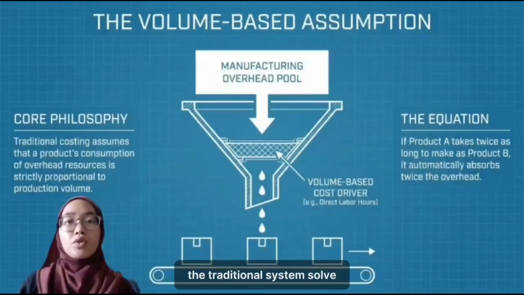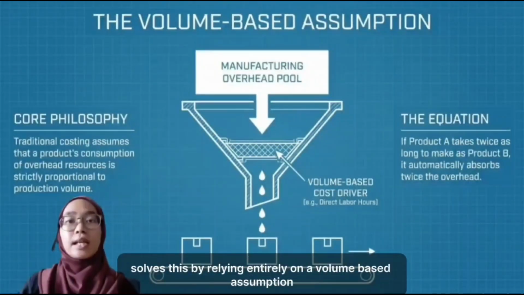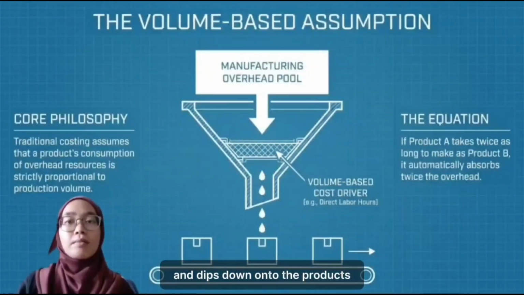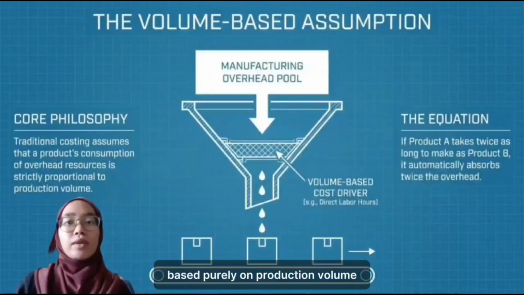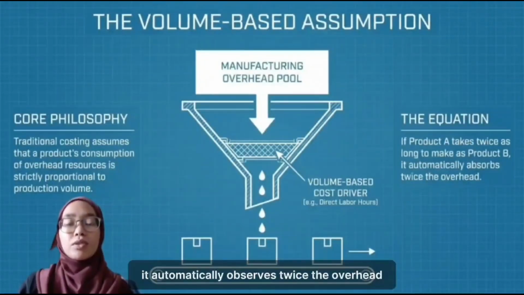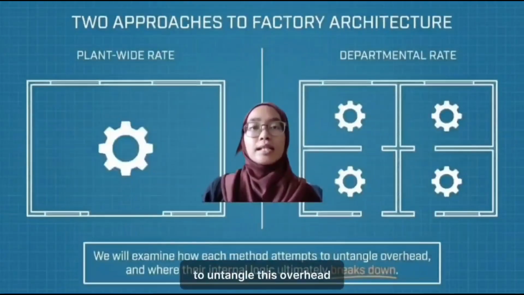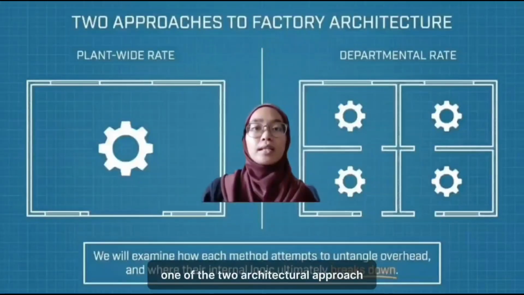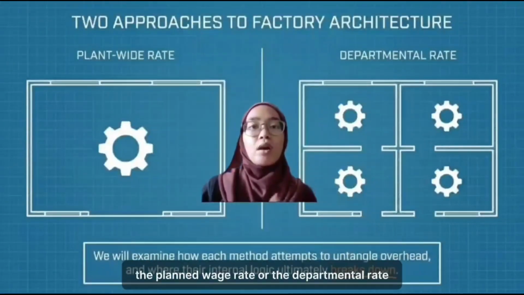The traditional system solved this by relying entirely on a volume-based assumption. Imagine a giant funnel. All manufacturing overhead goes into one pool and drips down onto the products based purely on production volume. This internal logic is simple. If product A takes twice as many labor hours to make as product B, it automatically absorbs twice the overhead. To untangle this overhead, traditional costing generally uses one of two architectural approaches, the plant-wide rate or the